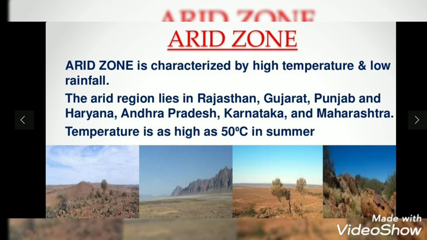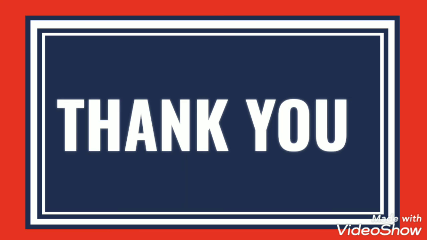Arid zone. The arid zone is characterized by high temperature and low rainfall. Like we have Rajasthan, Gujarat, Punjab, Haryana, Andhra Pradesh, Karnataka and Maharashtra, which are dry zones, meaning not much rainfall is experienced in that particular zone. So these were the four zones in which the Indian climate has been distributed.